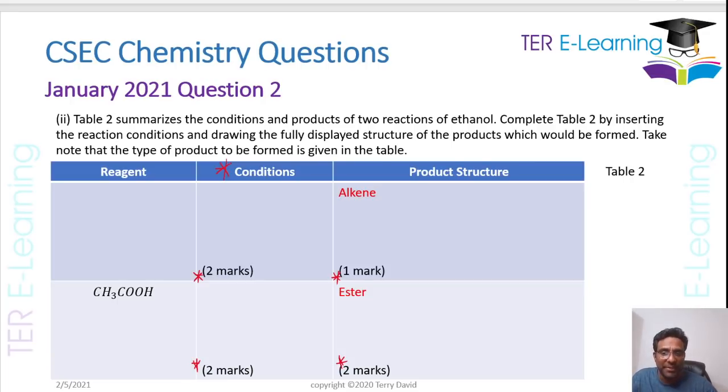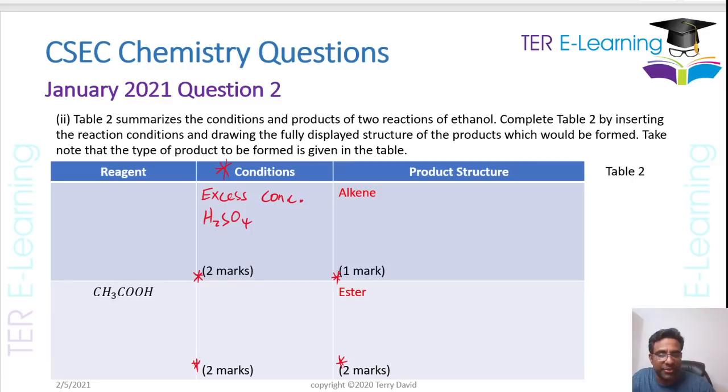Now, here's what we need to do. Our conditions for this reaction is excess concentrated sulfuric acid, you need to put this.